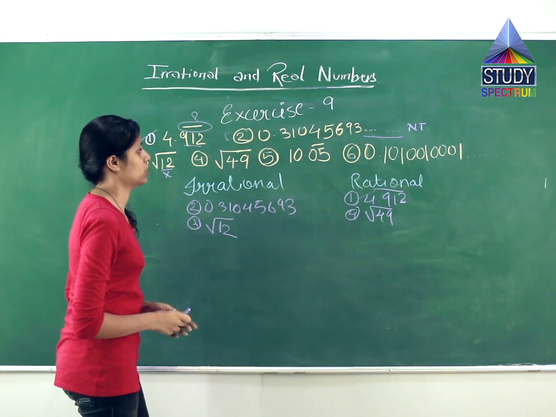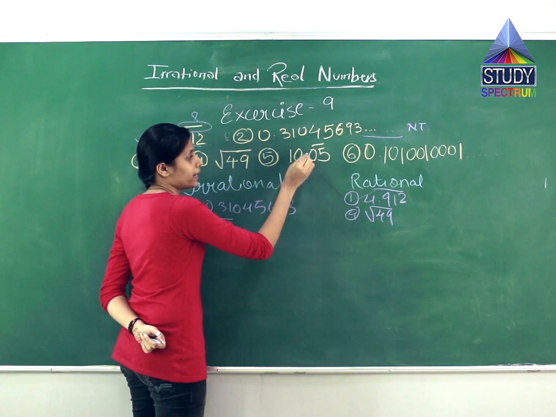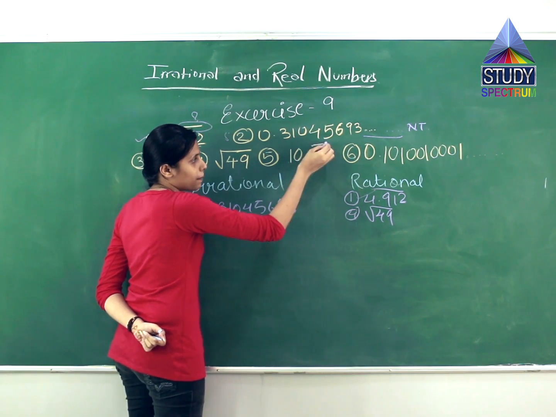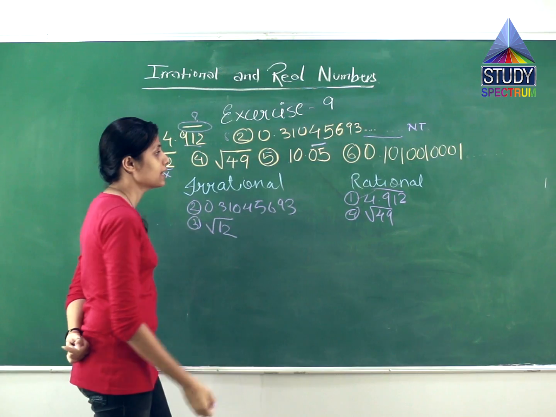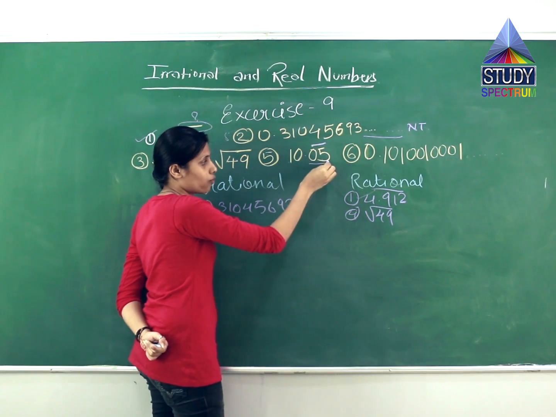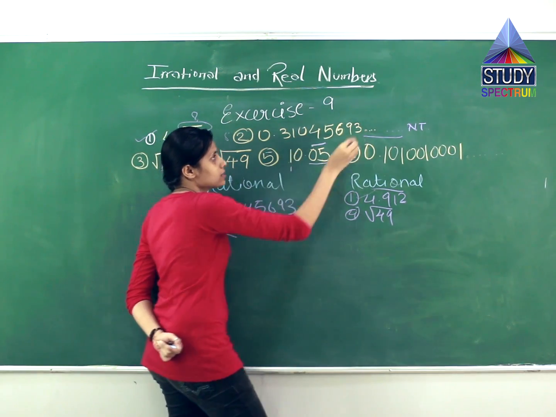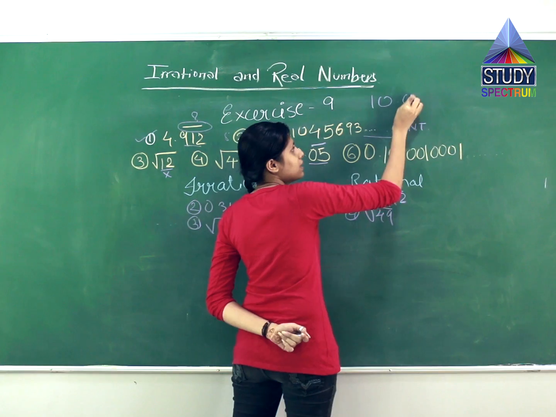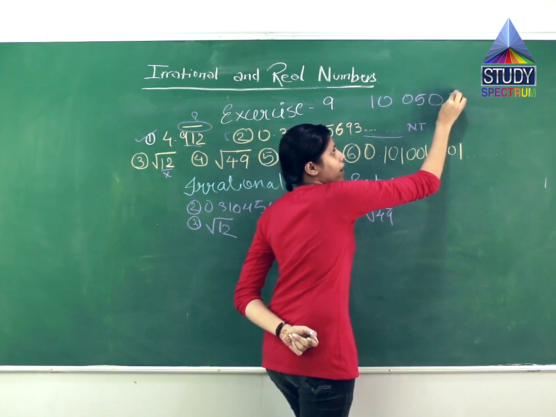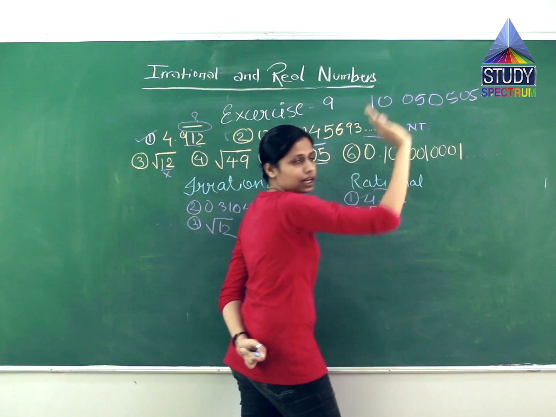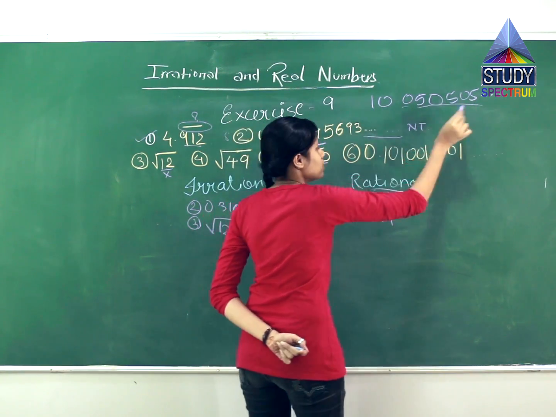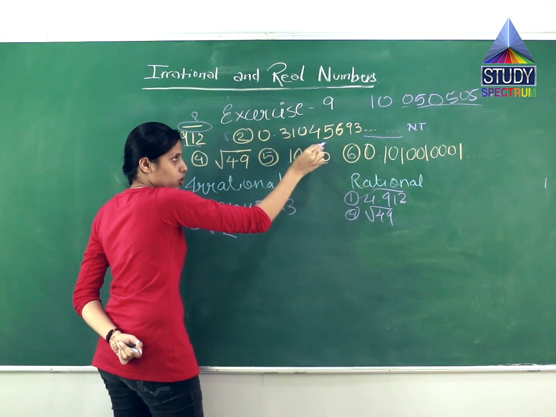The fifth question is 10.05 with a bar above it. Can you see the bar? What does this bar represent? This represents that this 05 repeats. The number will be similar to 05, 05, 05 and so on. This 05 goes on till infinity. So this is a repetition, and this repetition is shown by a bar.